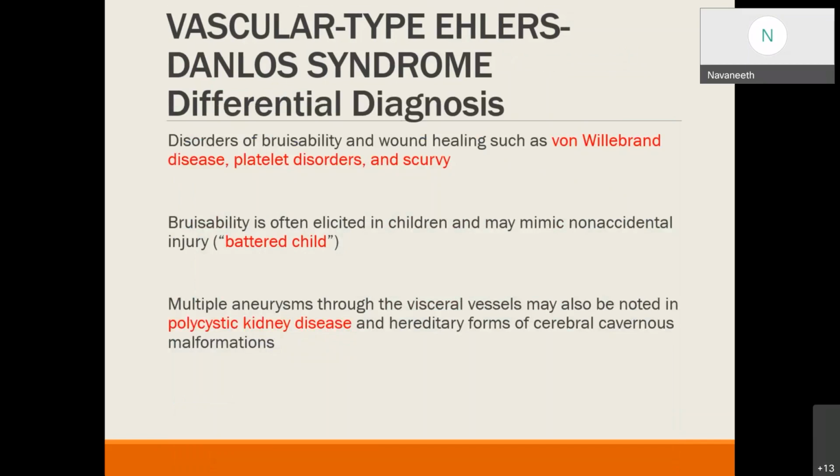Differential diagnosis for Ehlers-Danlos syndrome. Here the disorders of bruisability will be one of the differential diagnoses, which include von Willebrand disease, platelet disorders, scurvy, etc. The bruisability is often elicited in battered children also. They may also mimic Ehlers-Danlos syndrome. Other differential diagnoses include polycystic kidney disease and several hereditary forms of cerebral cavernous malformations, in which also multiple aneurysms of visceral vessels are noted.